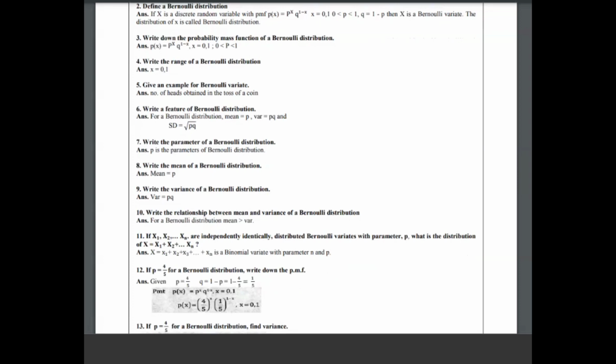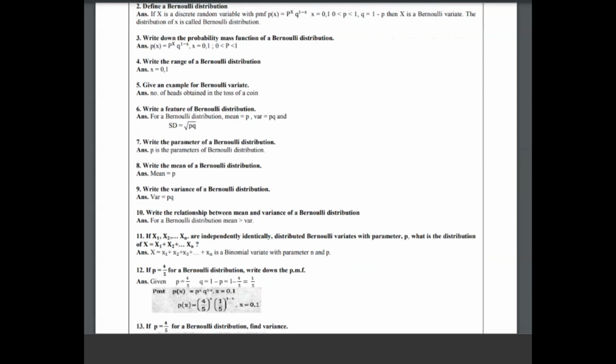Okay. Then one more: x1, x2 up to xn are independently identically distributed Bernoulli variates with a parameter p. What is the distribution of x equal to x1 plus x2 plus up to xn? ಪ್ಲಸ್ ಹಾಕಿದಾಗ ಅದು ಬೈನಾಮಿಯಲ್ ವೇರಿಯೇಟ್ ವಿತ್ ಅ ಪ್ಯಾರಾಮೀಟರ್ ಎನ್ ಅಂಡ್ ಪಿ ಇರ್ತದ. Binomial variate with parameters n and p.